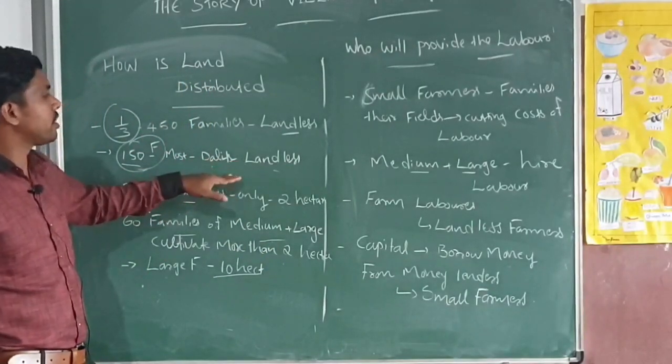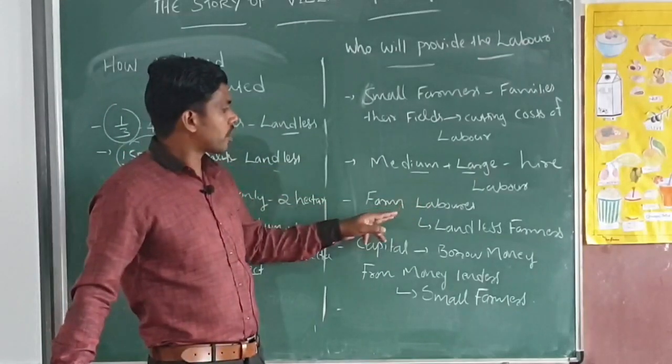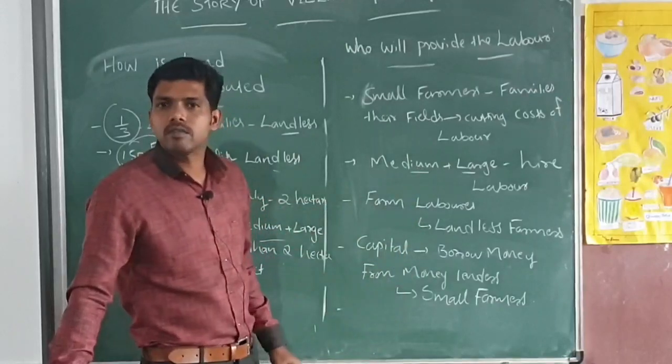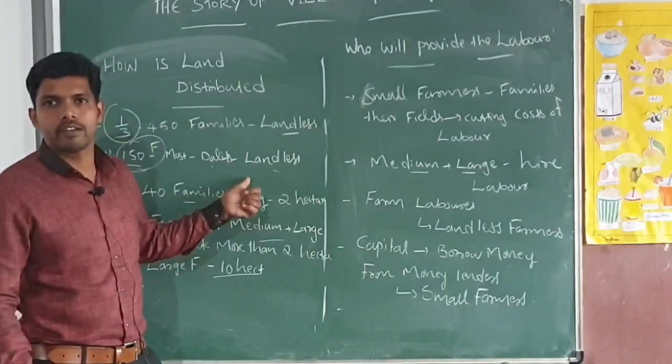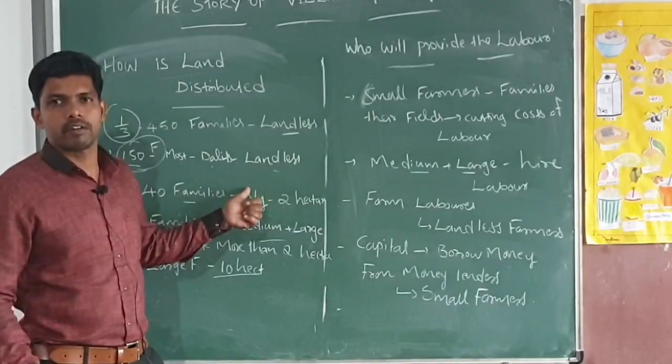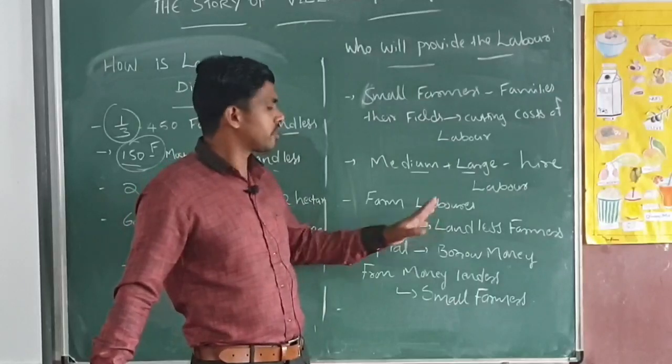This Dalit community, most of them are landless and they work in the land of the medium and large farmers because they have no land. They are compelled to work on others' land. They became casual laborers. That's about this case.